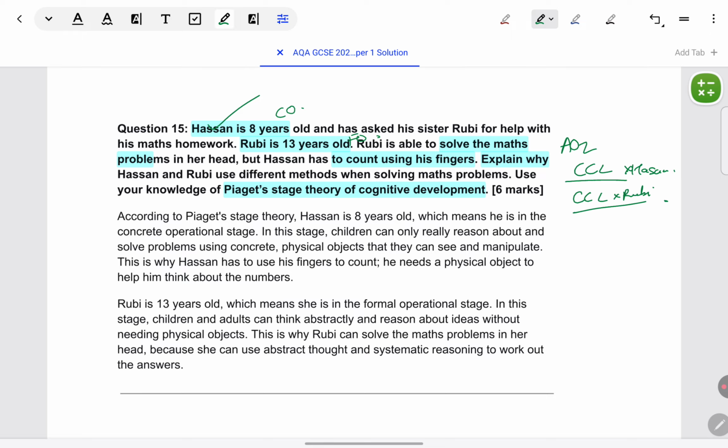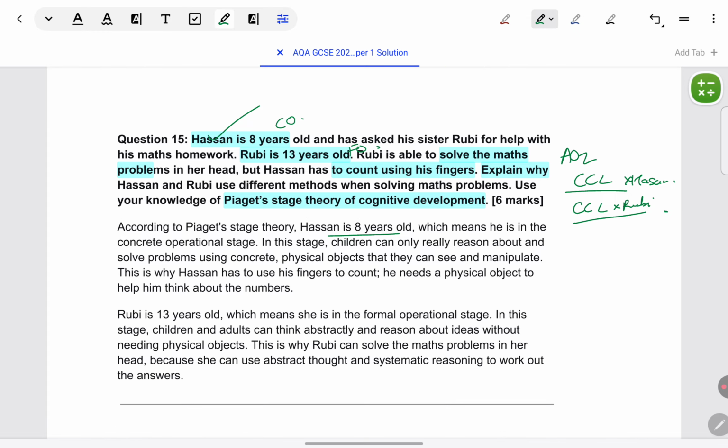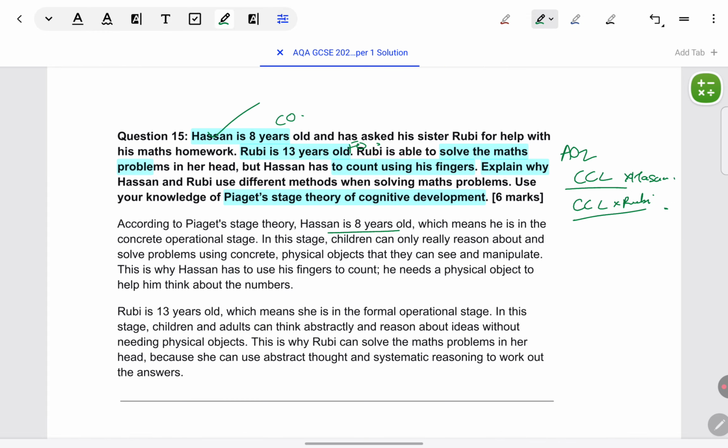Okay. So for Hassan, the context is that he can only reason by physically counting, like using his fingers to count. That is what we are taking from the stem. Content is that he's in the concrete operational stage, 8 years. And then link. Link is that because he is in that concrete operational stage, children can only reason and solve problems using concrete physical objects or actions. So that is why he's doing it. So here we have completely explained the point.